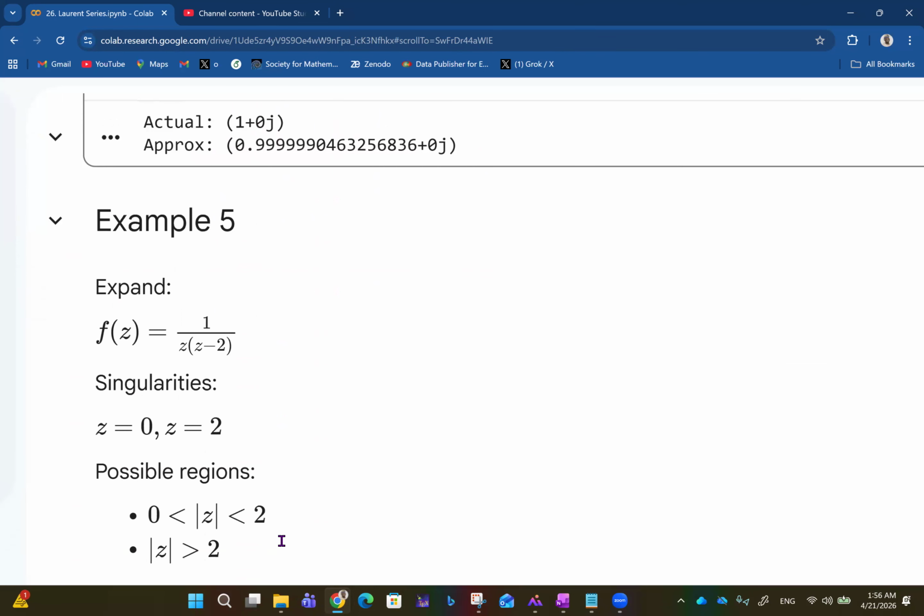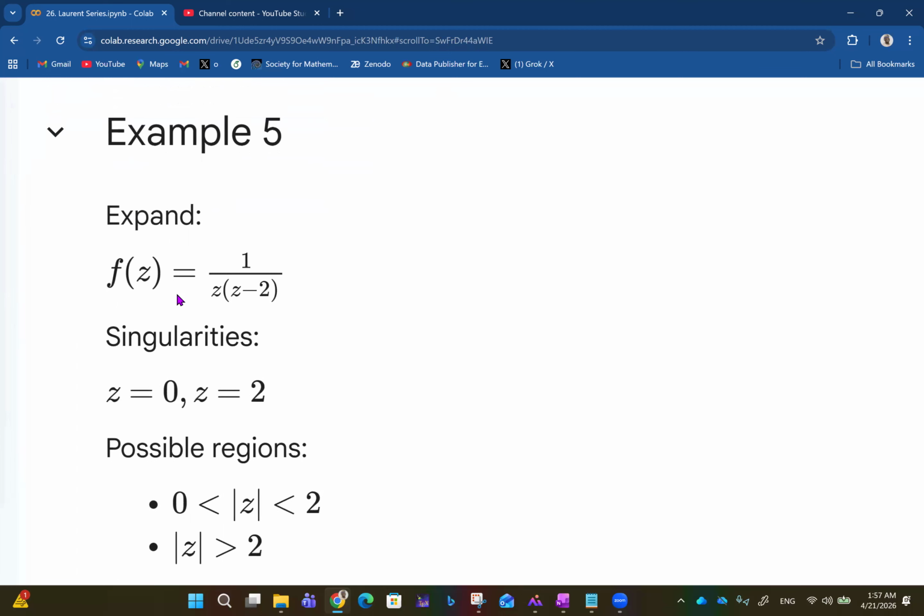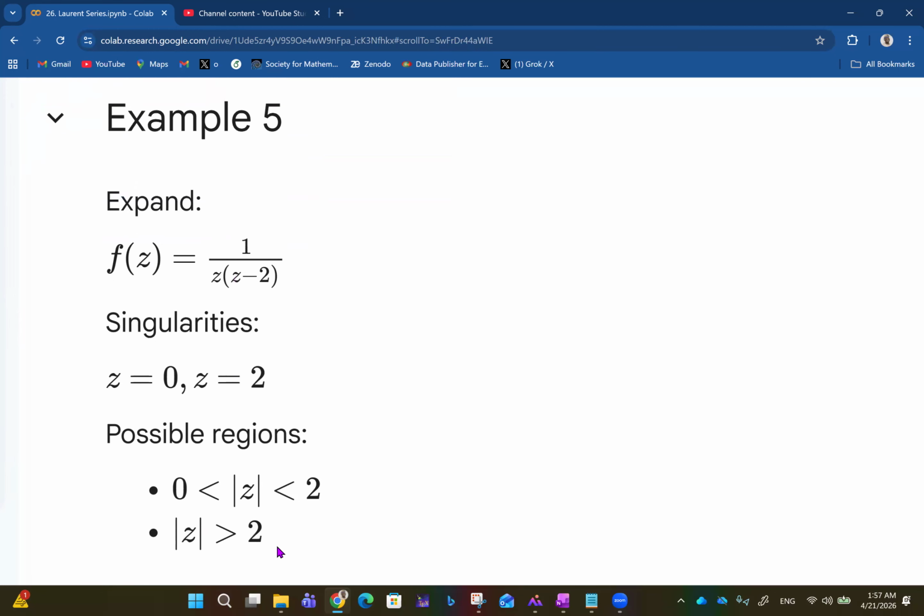So for example 5 now, we want to expand f of z equals 1 over z into z minus 2. So the singularities are, when you equate this to 0, this function will not be defined at z equals 0 and z equals 2. So those are called the singularities. So then it means the possible regions will have to be absolute value of z lying between 0 and 2 and absolute value of z greater than 2. Those are possible regions in this case.